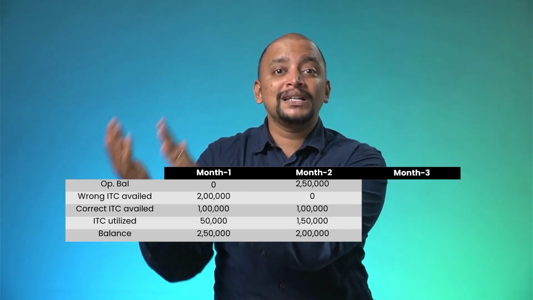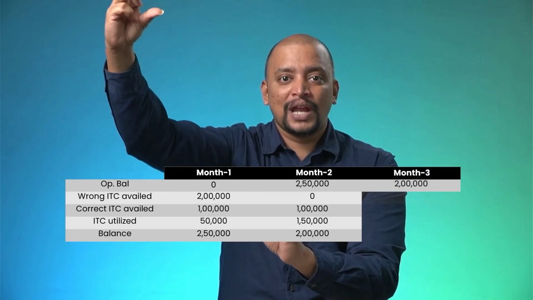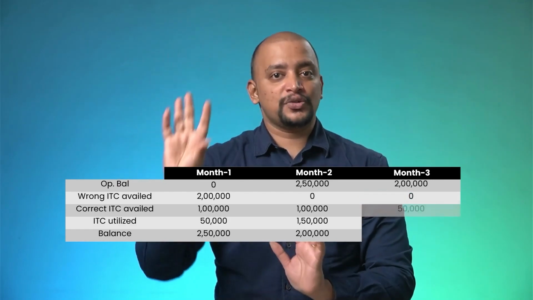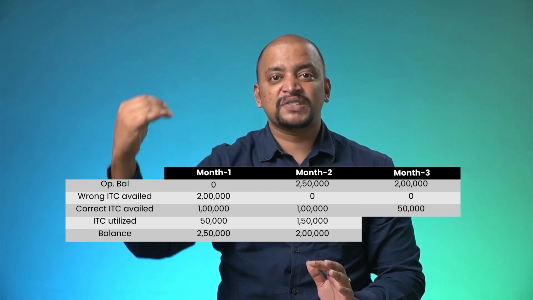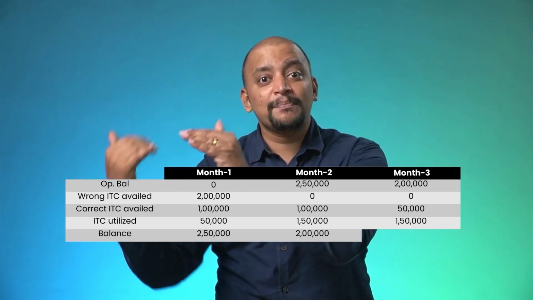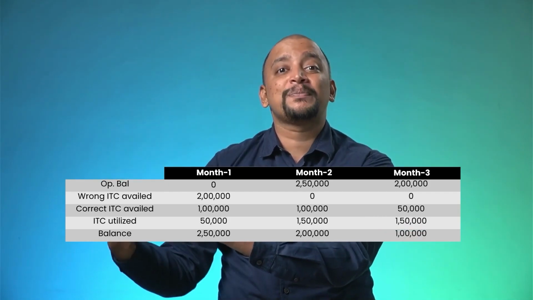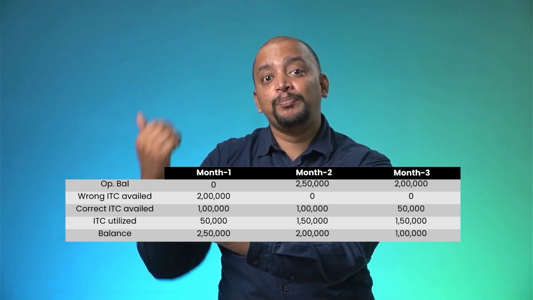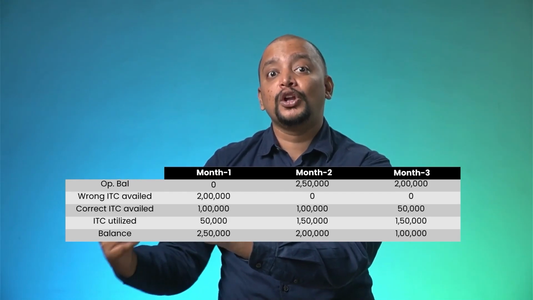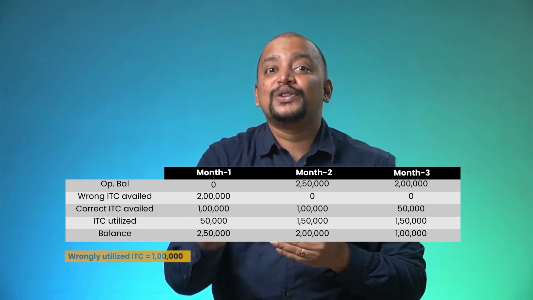Month 3, the opening balance is 2 lakhs. In month 3, they have correctly availed 50,000. So 2 lakhs plus 50,000, and they have utilized 1 lakh 50,000. So what is the balance now? 1 lakh. Whether the balance has fallen below the wrongly availed ITC? Yes. Wrongly availed ITC how much? 2 lakhs. So the balance has come down below 2 lakhs, to what extent? 1 lakh. So that 1 lakh only is called the wrongly utilized ITC.